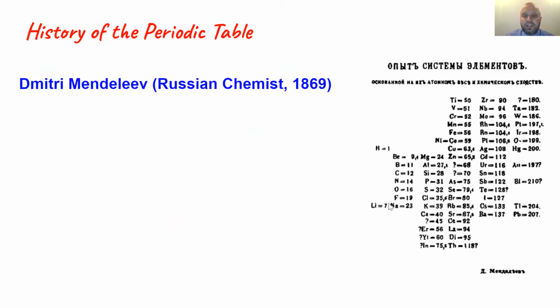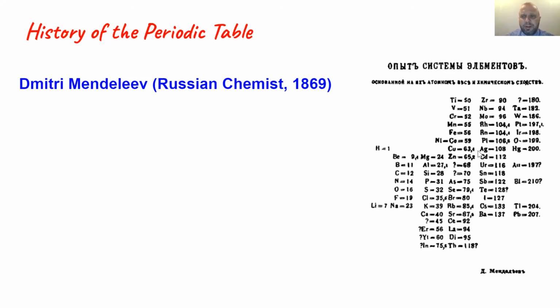So we have hydrogen, we have lithium, then we have beryllium, boron, carbon, nitrogen, oxygen, fluorine. So this is kind of like our second period on the periodic table. Notice that it looks like lithium is in the wrong spot, but he did notice that lithium, sodium, potassium, rubidium, cesium all had properties that were related to each other, just like fluorine, chlorine, and bromine, just like oxygen, sulfur, and selenium. So there's a lot of information in this table from 1869 that still holds true today.